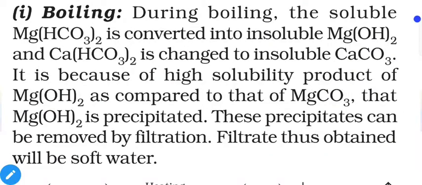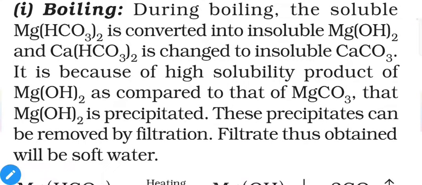If water contains specifically hydrogen carbonate salts of magnesium and calcium, then it is called temporary hardness, because these salts are easy to remove. So first step, we can boil the water. When we boil it, magnesium and calcium hydrogen carbonate change into magnesium hydroxide and calcium carbonate respectively. Both of these compounds are insoluble in water. So these salts will precipitate, and then we can simply filter the water and you will get soft water.